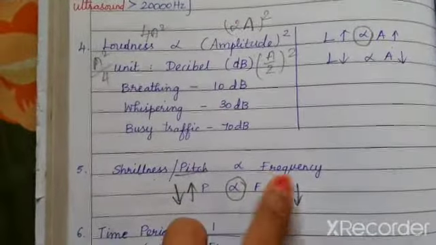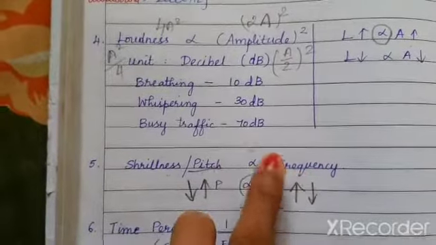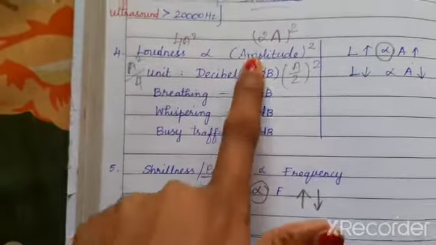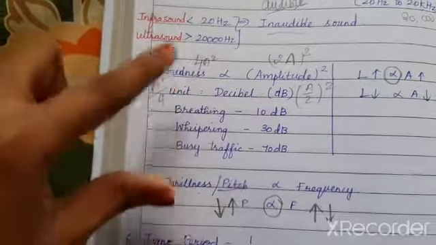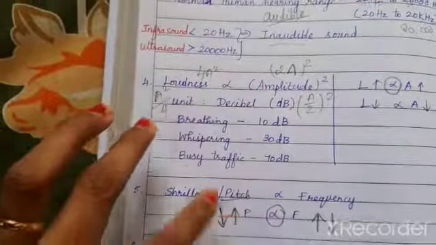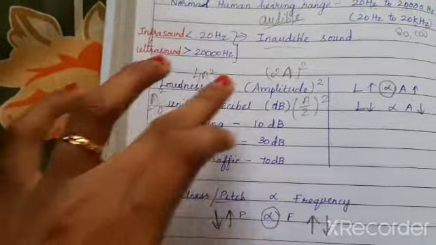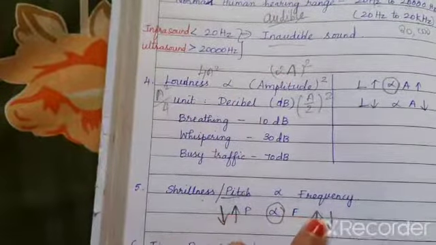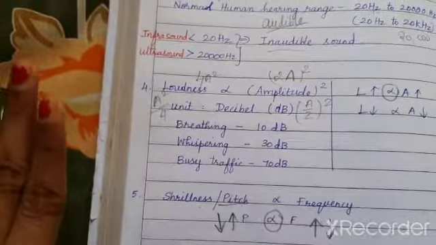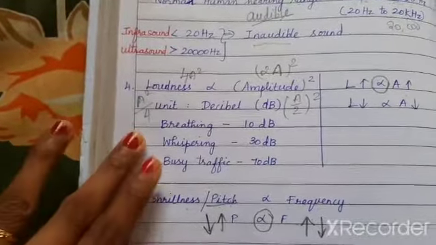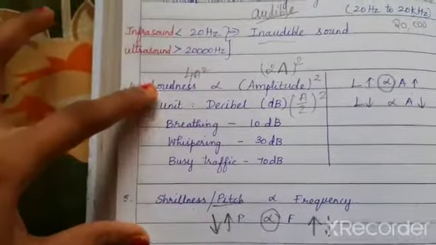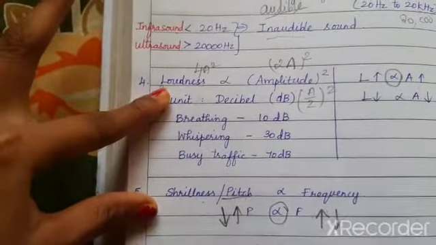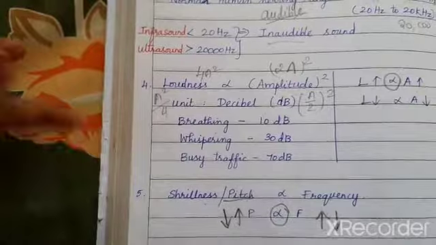In all these examples, we come to understand that if the frequency is high, pitch is high. If the amplitude is high, loudness is high. So these four properties, loudness, amplitude, pitch and frequency, are necessary to be known for sound. But when you compare loudness and pitch, they are inverse here.